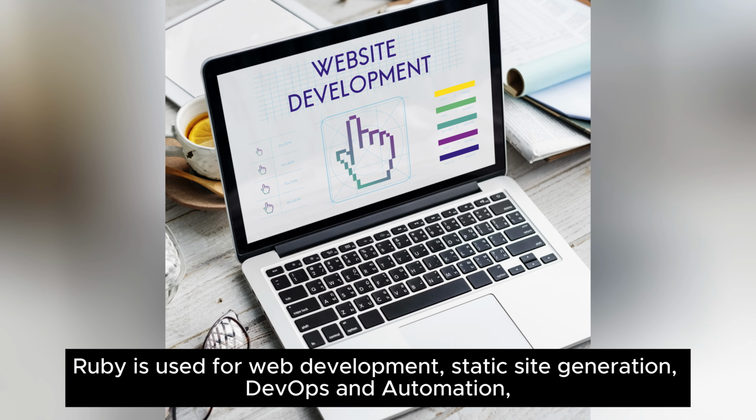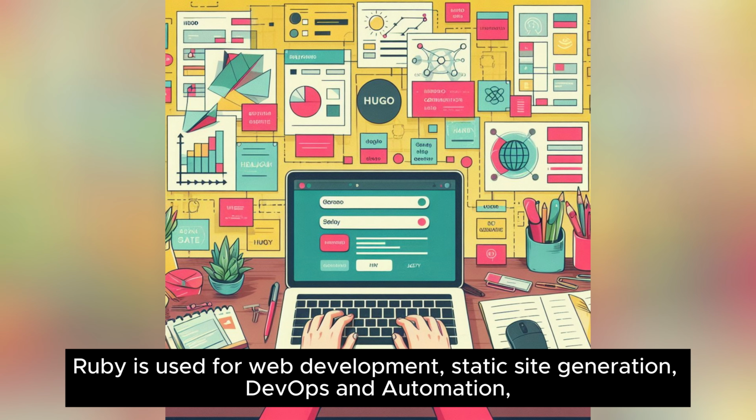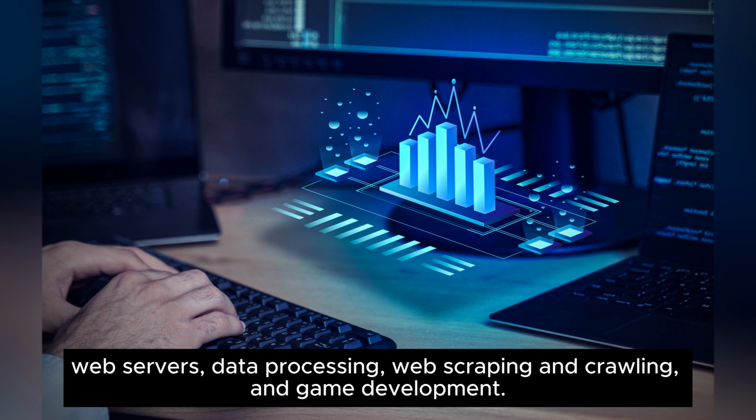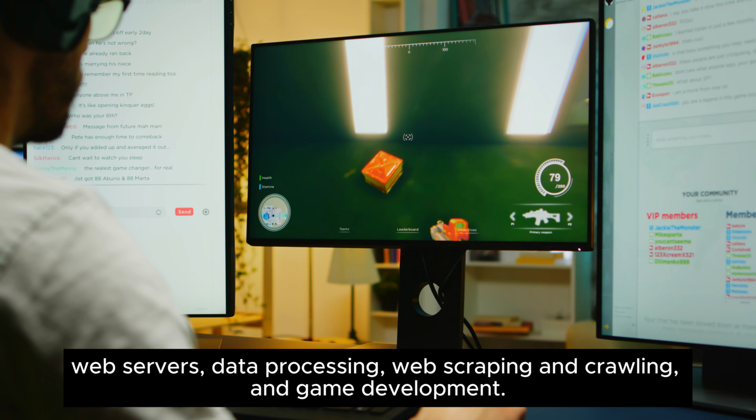What is Ruby used for? Ruby is used for web development, static site generation, DevOps and automation, web servers, data processing, web scraping and crawling, and game development.